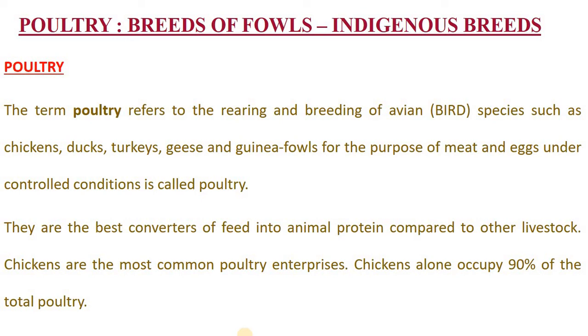Further, in poultry there are three types. First is the broiler variety, which is also called the table variety, where the birds are used for meat purposes. For meat, for flesh, the birds are reared. That is called the table variety or the broiler variety.